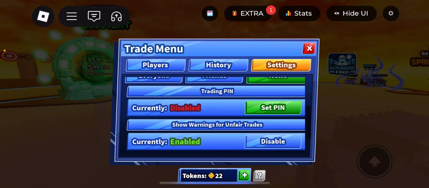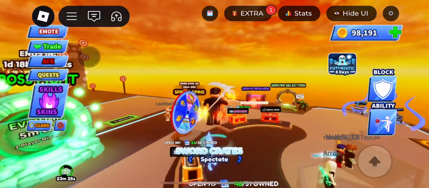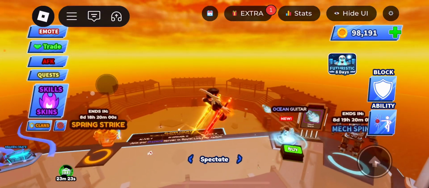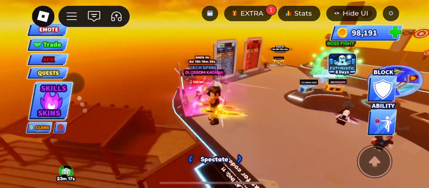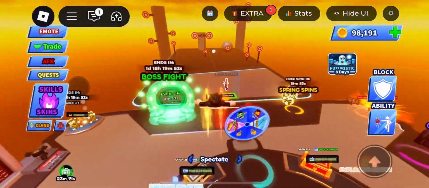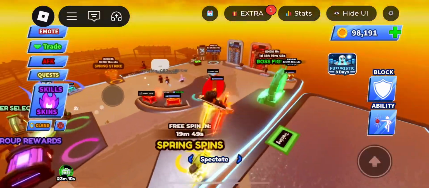But we can prevent all this by disabling it. Let's see if this disables. Push enable show warnings for trades, so show warnings on trades. And then there's also a trade pin. You can set a pin whenever you trade, to make sure it's all fair, which would be a good way to prevent it.